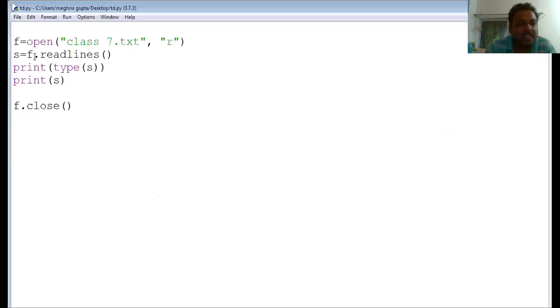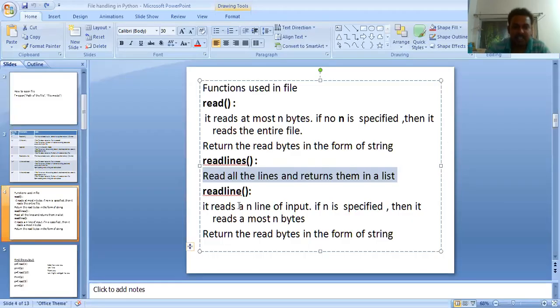So here, the readlines function reads the whole content in the form of a list. That is the use of these 3 functions: read, readline, and readlines. It reads n lines. If n is specified, then it reads at most n bytes. It returns the read lines in the form of a list.